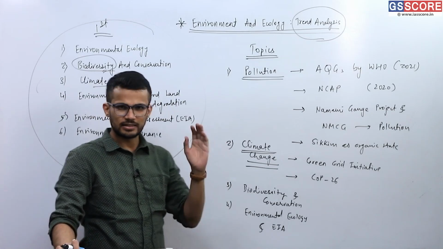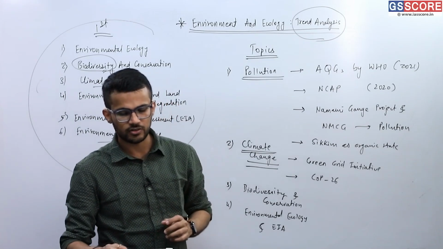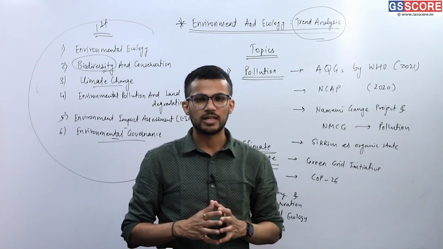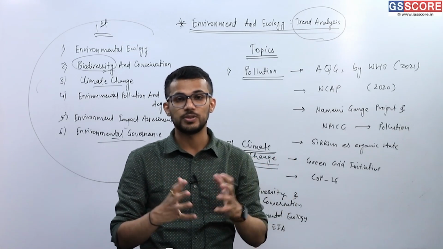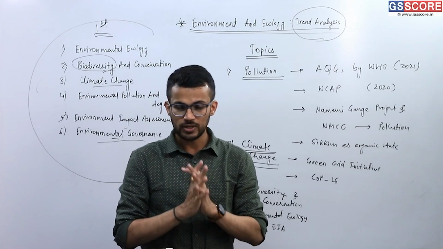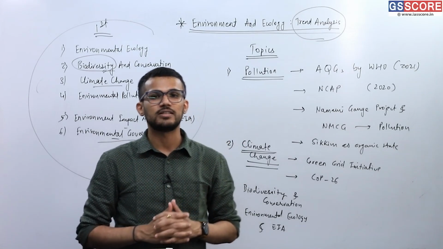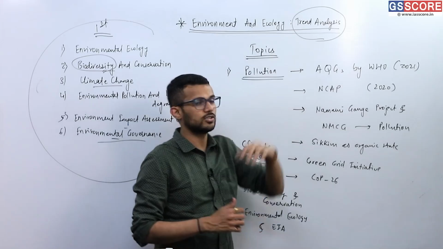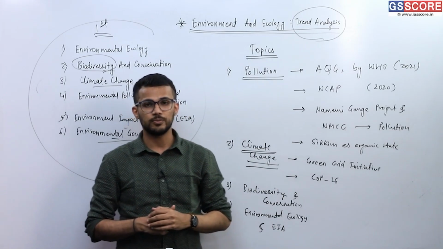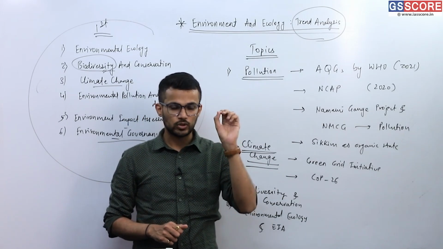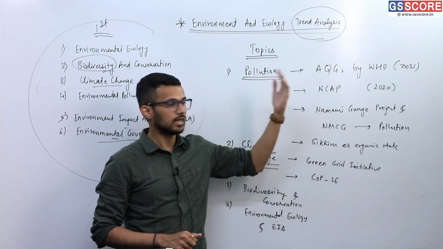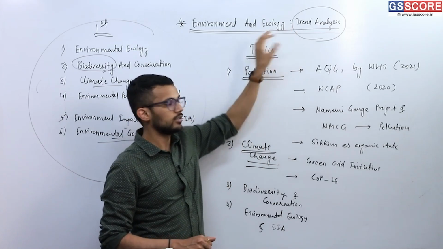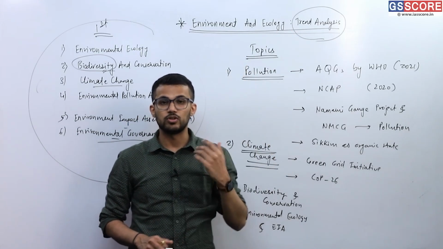So there is a clear trend related to topics as well as the way UPSC asks questions, right? To summarize the trend analysis of environment and ecology as a subject: firstly, the questions have current orientation. We have discussed this while going through the previous year questions from different topics.